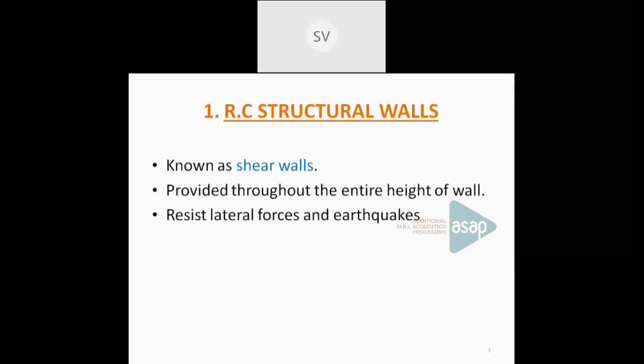So what is a shear wall? A shear wall is a long continuous wall which is provided throughout the height of the building. So it can be termed a continuous vertical wall which is constructed throughout the height.